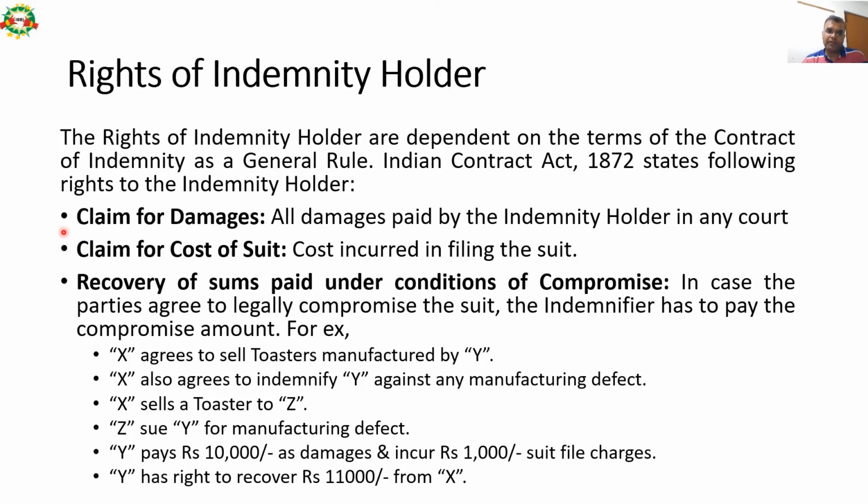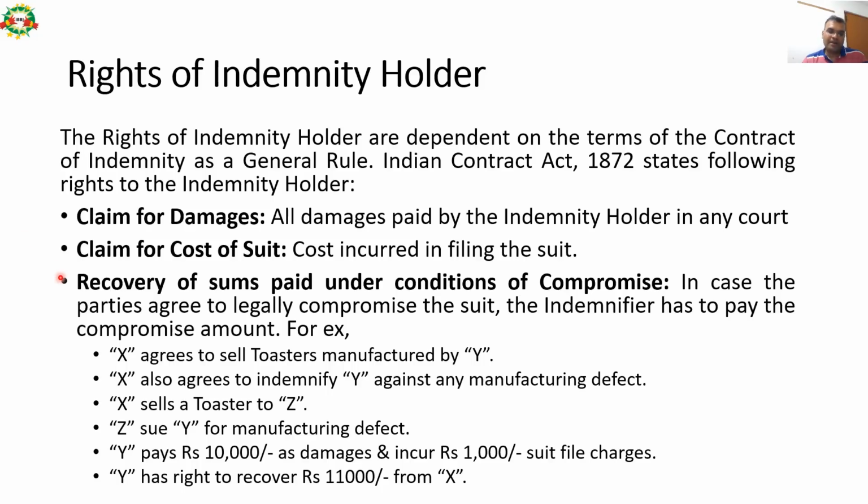First is a claim for damages: all damages paid by the indemnity holder in any court. Claim for cost of suit: costs incurred in filing the suit. Recovery of sums paid under the terms of a compromise. In case the parties agree to legally compromise the suit, the indemnifier has to pay the compromise amount.